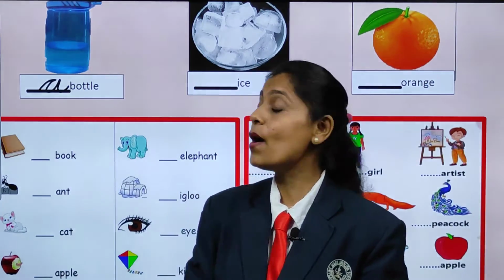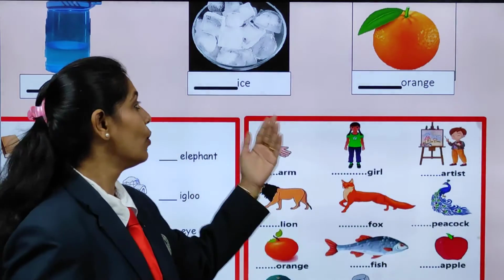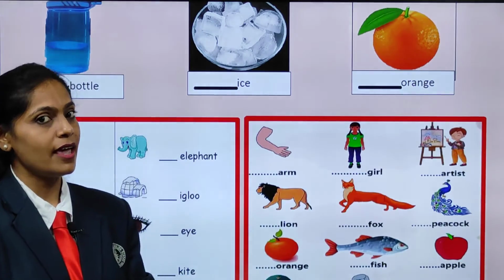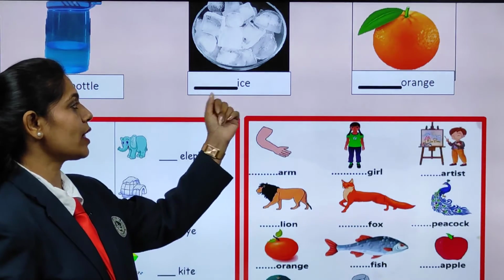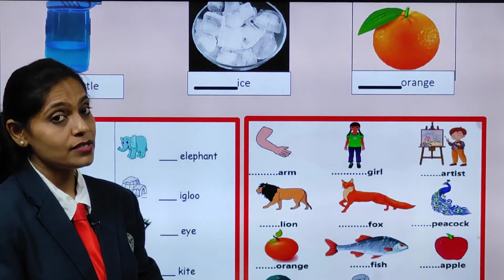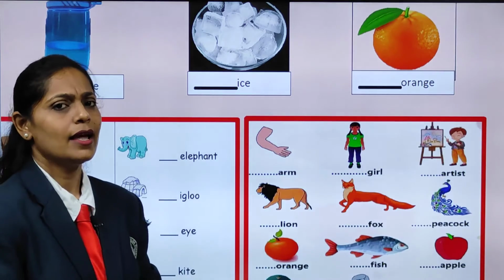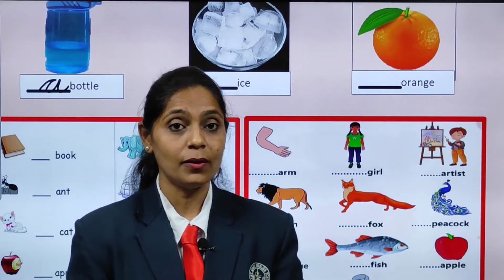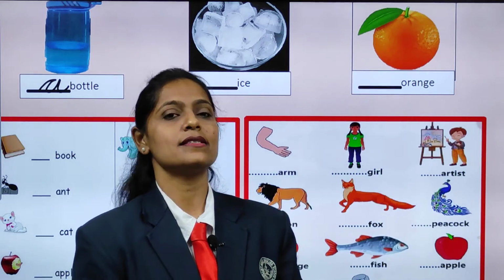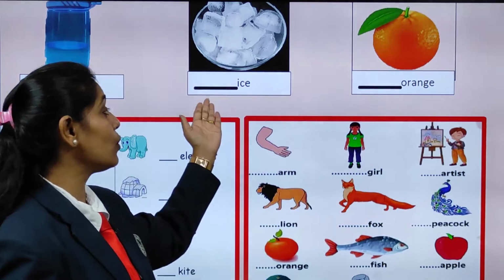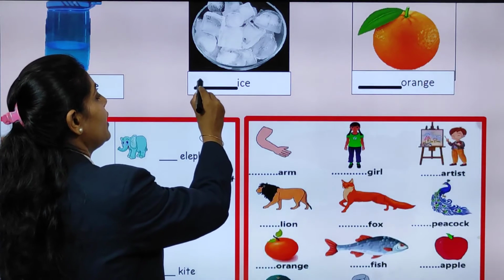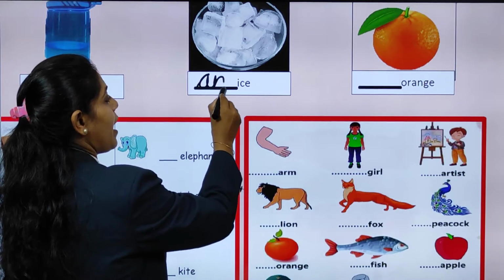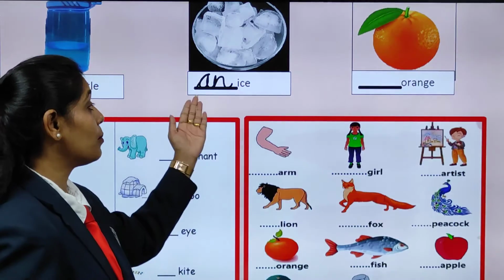That is a bottle. Now, look at this. What is it? Yes, it is an ice cube. Okay. Now, just look at the initial sound. What is it, children? It is I. Now, tell me, I is a vowel? Yes or no? Yes, it is a vowel. So, what are we going to write there? Come on. Yes, we are going to write an. Okay, good. Come on, all of you repeat.